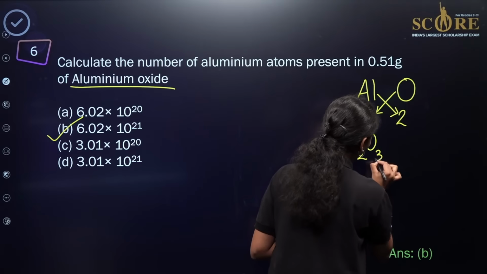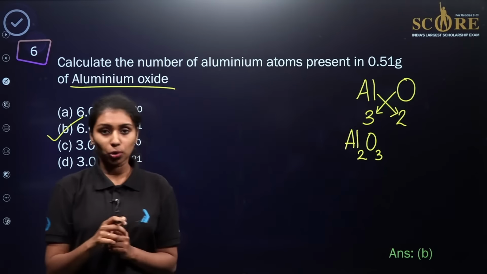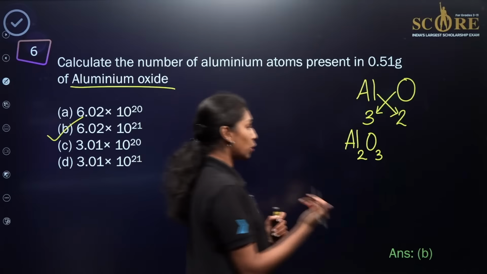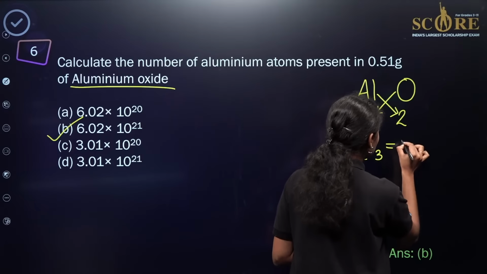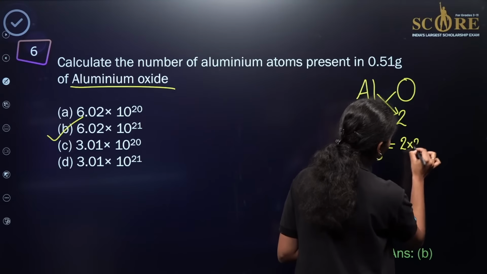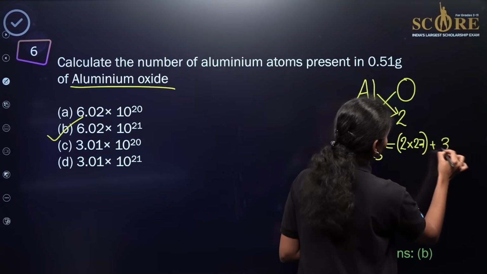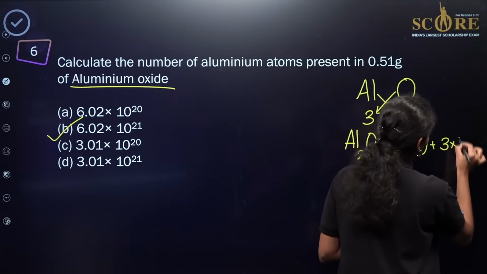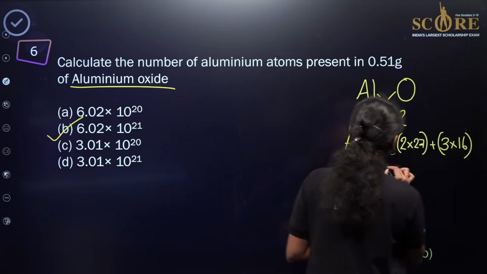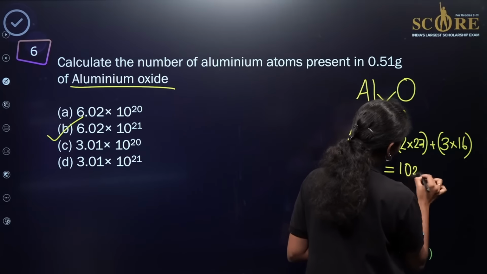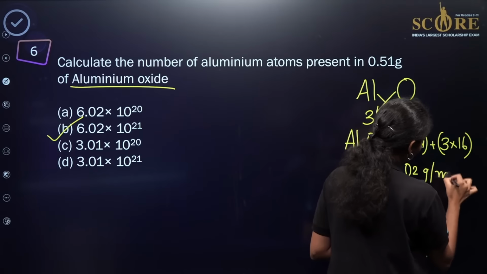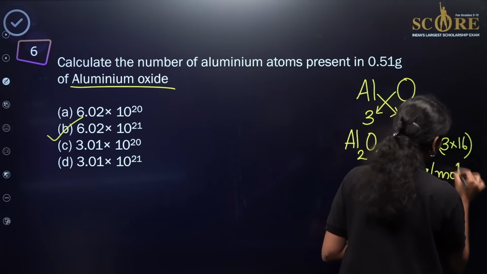Now we need to identify the total molecular mass of Al2O3 in order to find the number of moles. As we already know, 1 aluminum has 27 gram. Then 2 into 27 plus 3 into 16. If you solve here, you will get 102 gram per mole as the molecular mass of aluminum oxide.